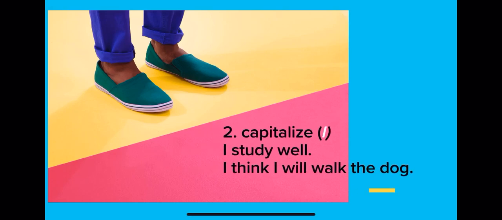Number two, capitalize I. Please, girls, young ladies, capitalize I wherever you write it. In the middle of a sentence, at the beginning of a sentence, at the end of any sentence, wherever you find I, you should write it in capital. It means I do something. For example, I study well. I think I will walk the dog. So wherever you find I alone, the personal pronoun I, you should write it capital letter.